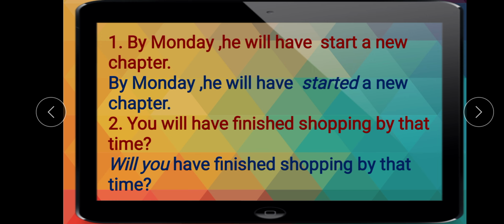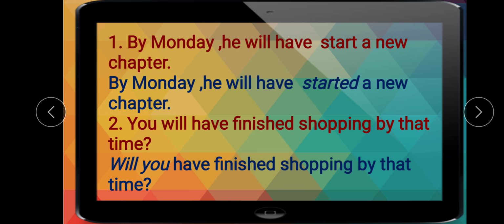No, the answer is no. That means the mistake is in the verb start, right? Then what is the past participle form of the verb start? Start, started, started, right? Now we will write the correct sentence. By Monday, he will have started a new chapter, right?